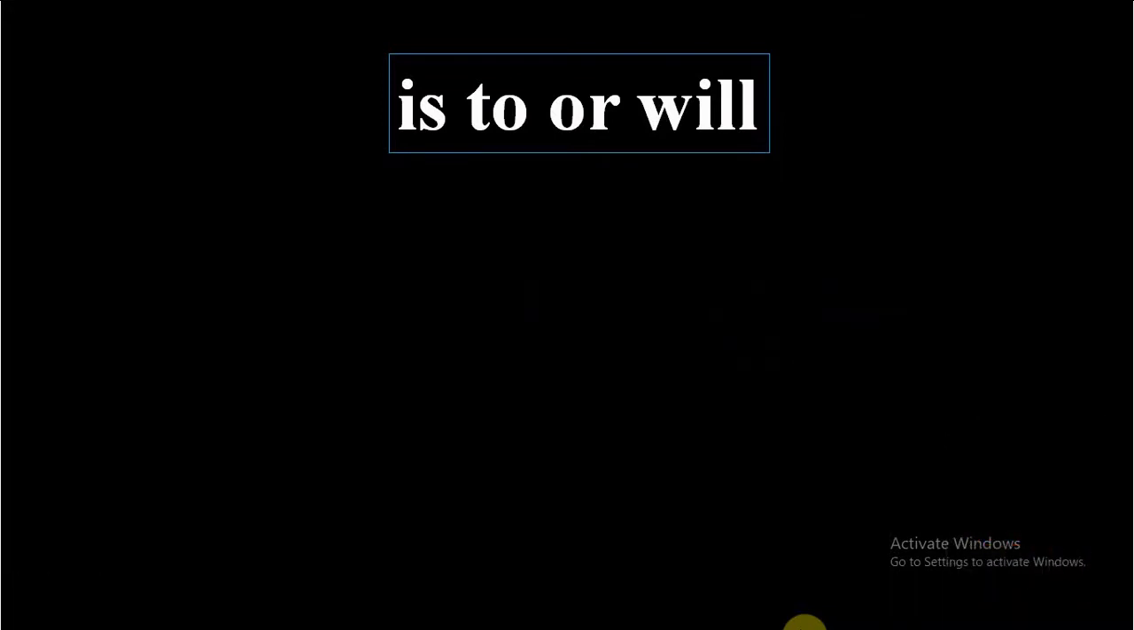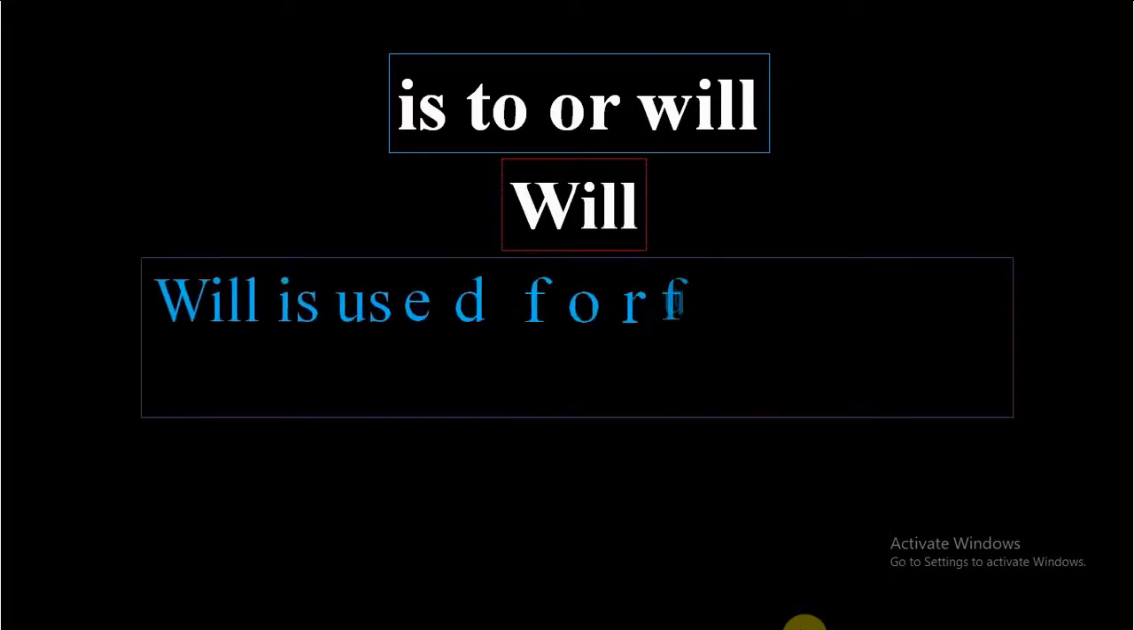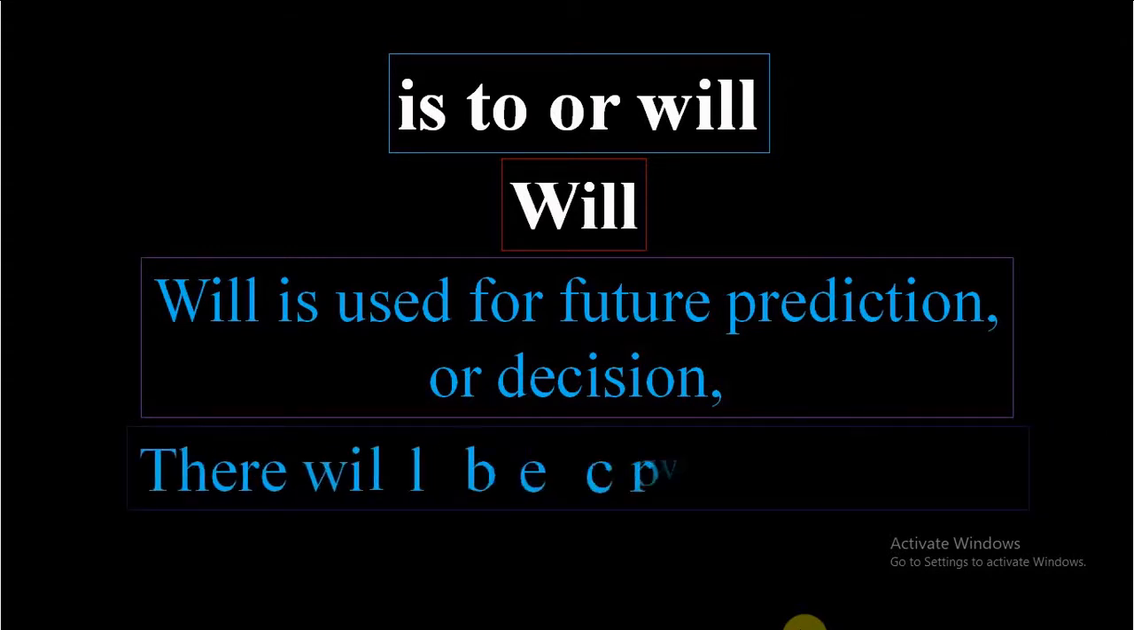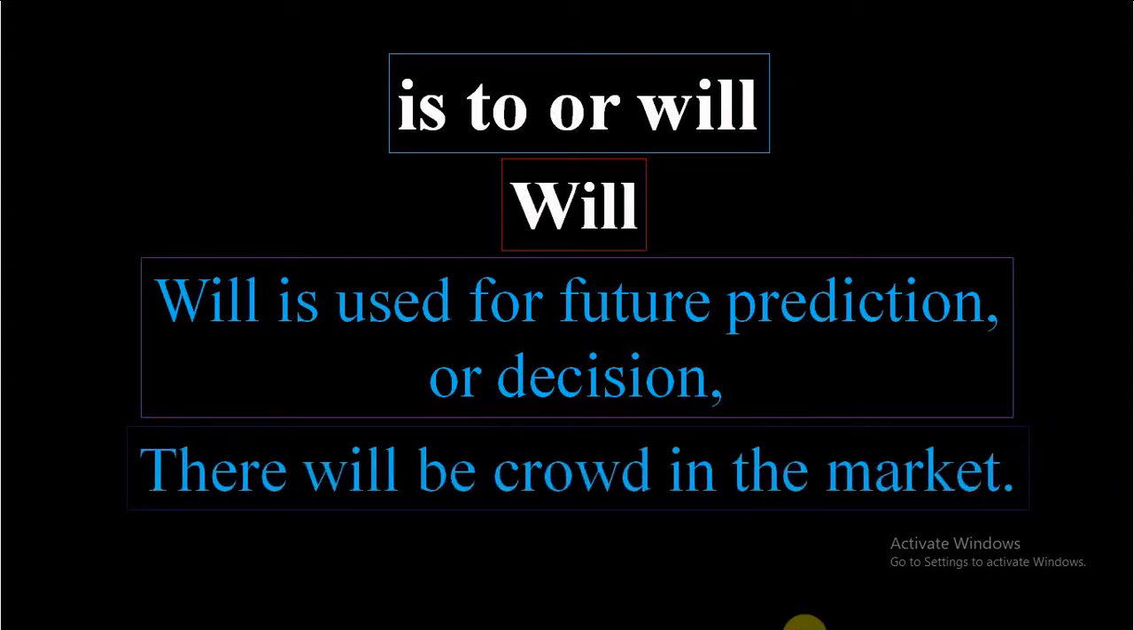Now let us understand the real uses of will. I mean, where to use and why to use will. If you find that the intention of the sentence is to predict or to decide, when the sentence gives the clue of prediction, gives the clue of decision, in that case will is used. Example, there will be crowd in the market. What is that? It is prediction. We think that it is the possibility, right?